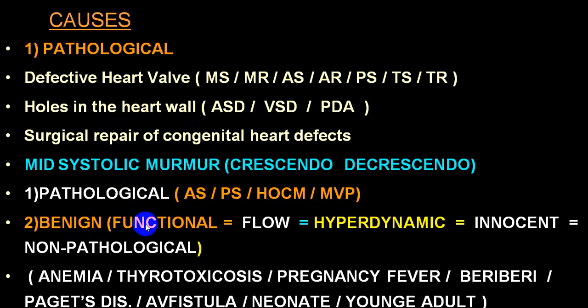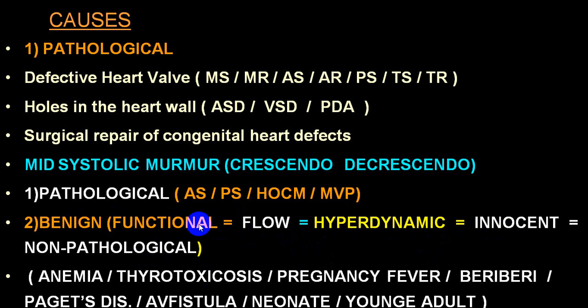Benign group means structurally the heart is absolutely normal. Valvular structures are normal and there are no congenital defects. If the murmur is produced because of blood flow across a normal valve, we call that benign, or it is also called a functional murmur, or some people use the word flow murmur, or hyperdynamic murmur, or innocent murmur, or non-pathological murmur. So these are all the words which are being utilized.